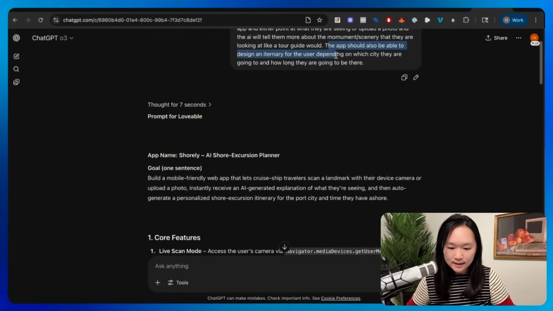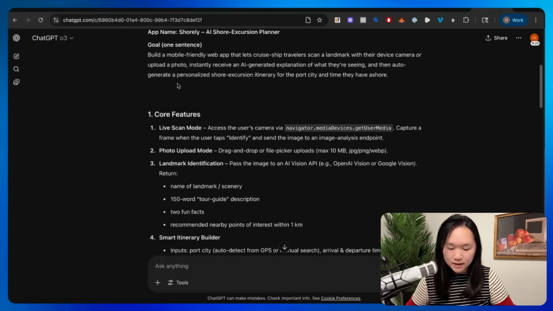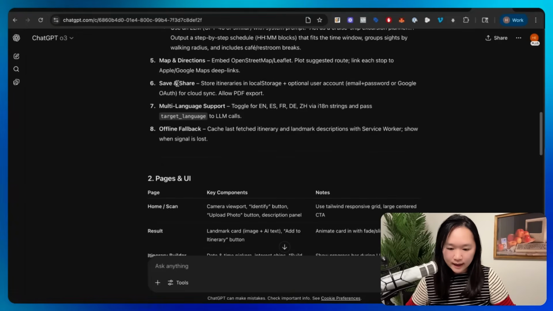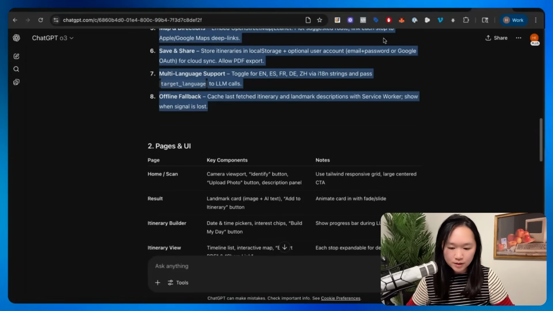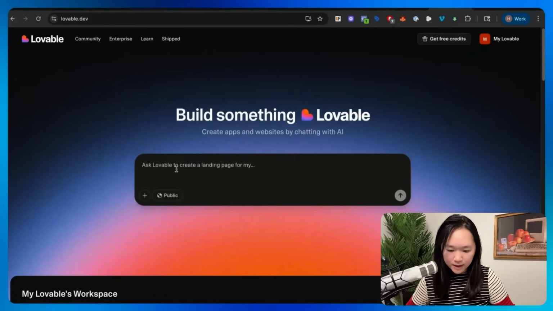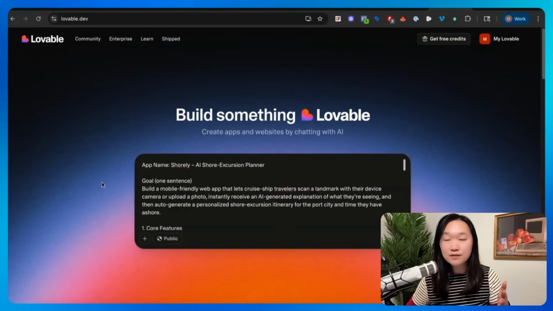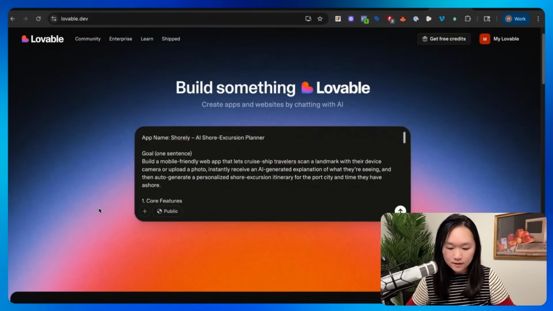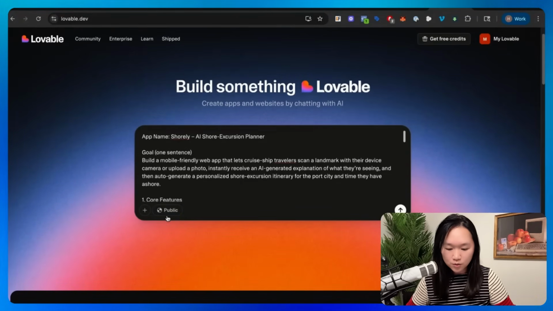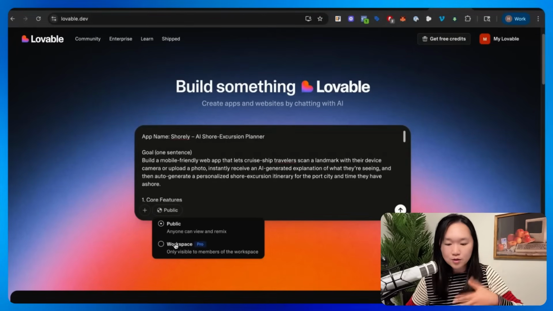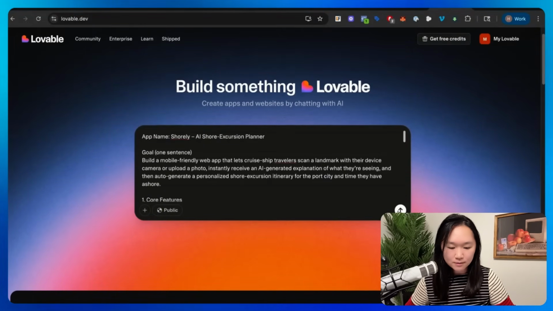Okay, so after that is done, we can see that the AI has actually been able to write our prompt for us. So I'm just going to copy this and now I'm going to go into Lovable and paste all of this in. One thing to note is that there is a free and paid version of Lovable. If you are on the free version, then whatever it is that you're creating will be public. The only way to make whatever app you're creating private is to go onto their paid plan.